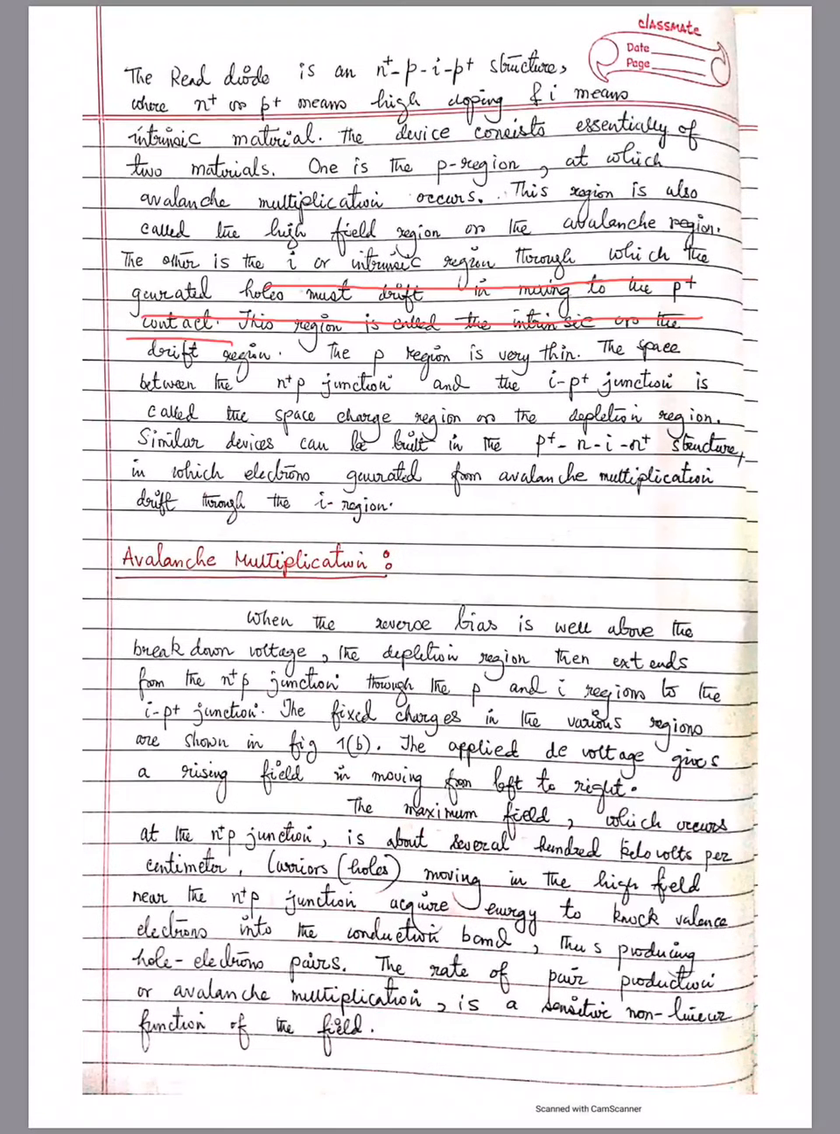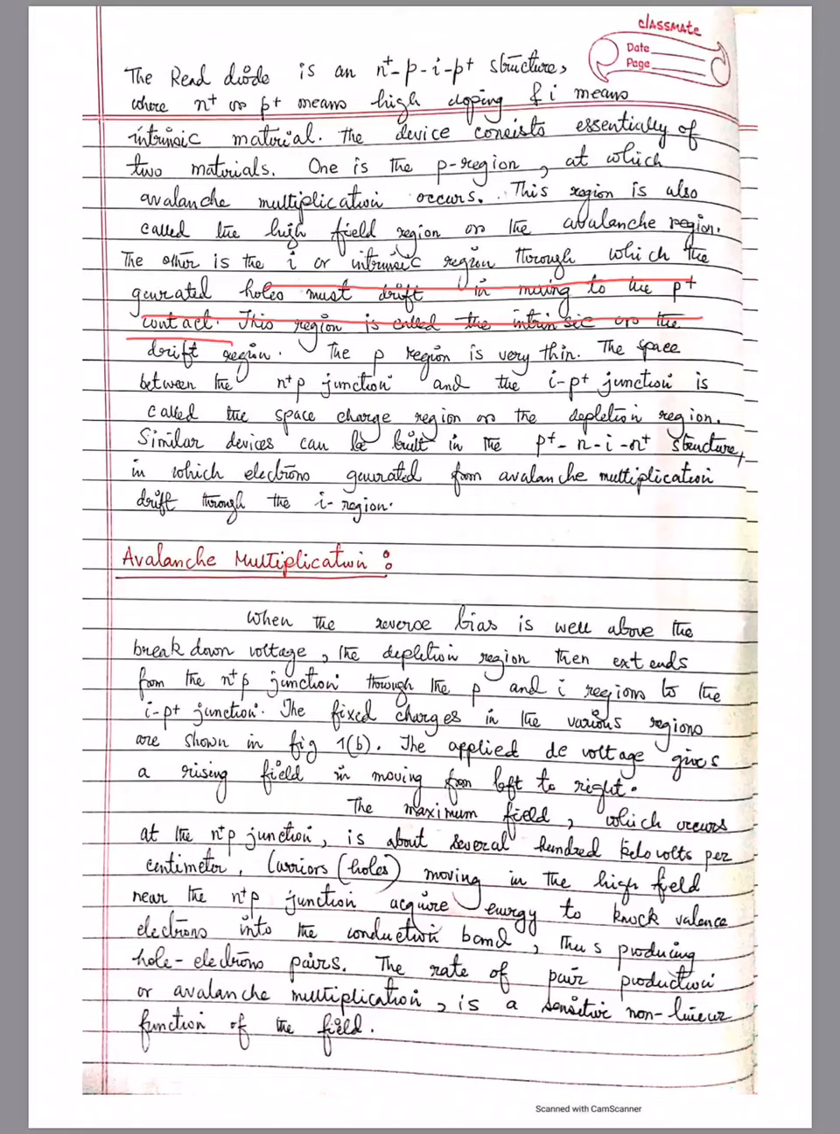The space between the N plus P junction and the I P plus junction is called the space charge region or the depletion region. Similar devices, we must mention, can also be built upon a P plus N I N plus structure, but in that case electrons will be the carriers generated from avalanche multiplication, which will actually drift through the I region.